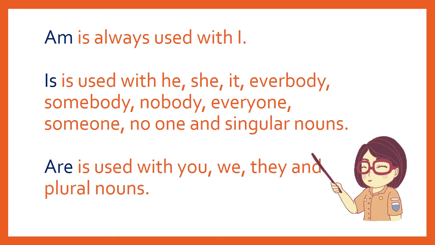She is eating. It is eating. Everybody is eating. Somebody is eating. Nobody is eating. Everyone is eating. Someone is eating. No one is eating. And singular nouns.